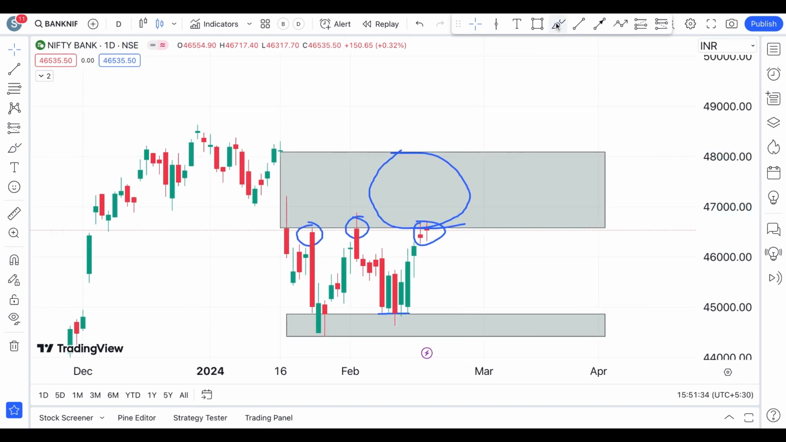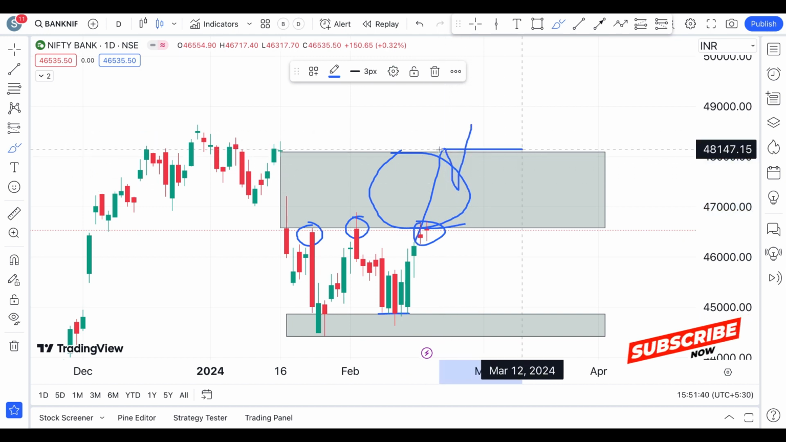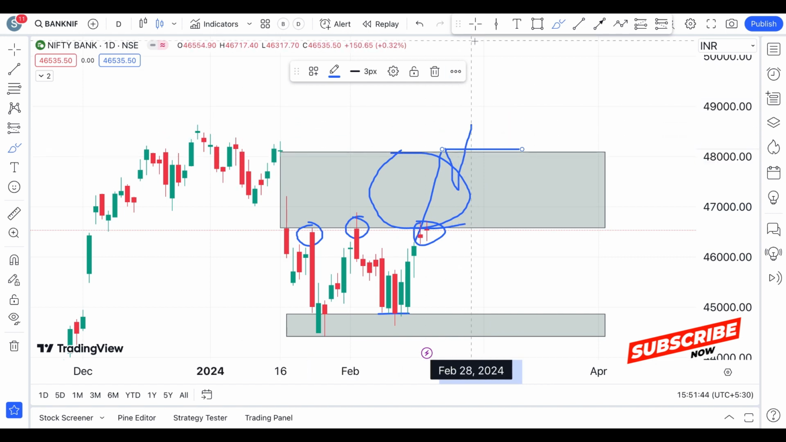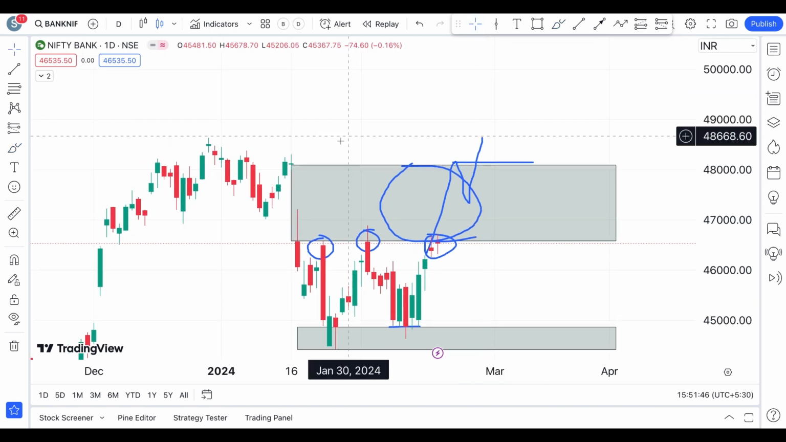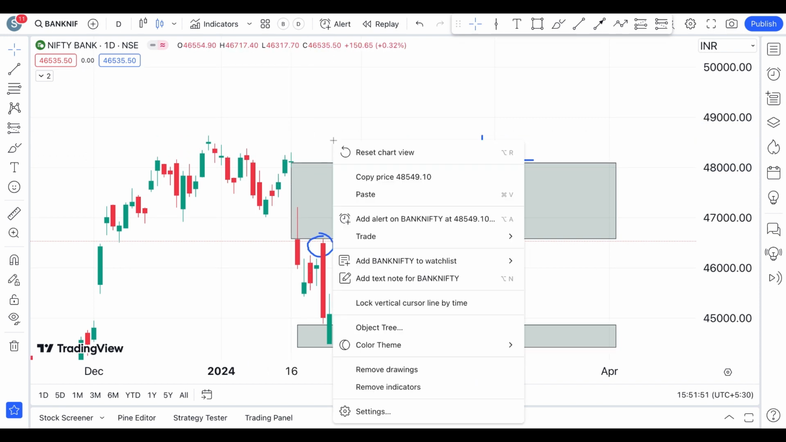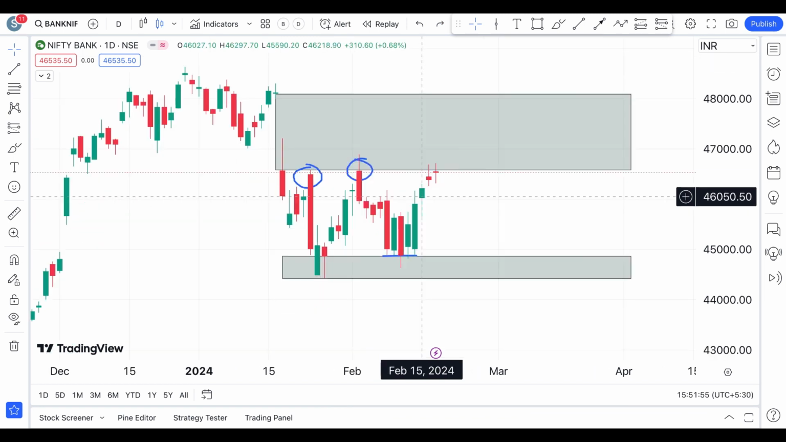But which is even better is if you see a breakout from there, and if you see a pullback and then a breakout from the high which is recently created, then there is a good chance for the Bank Nifty to reach the upper levels. But until that happens, you have to be in a mindset that the Bank Nifty is in a sideways momentum.